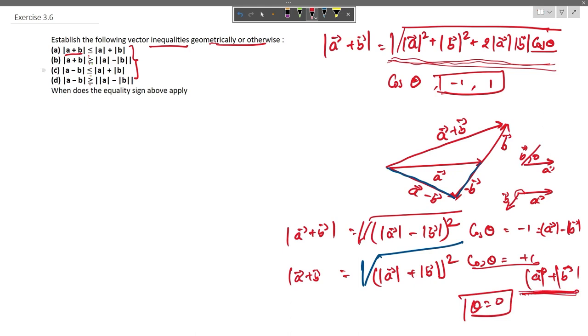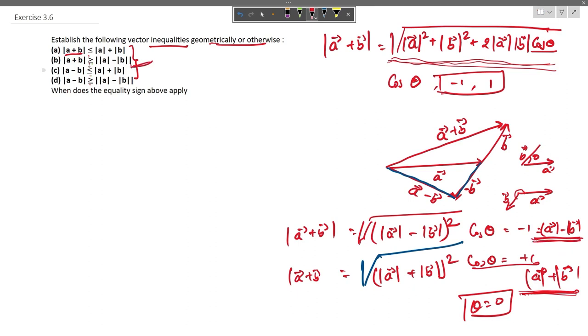Now the second question also says that the magnitude of the addition of vectors a and b is always going to be greater than or equal to a minus b. So we see that the minimum it can go is a minus b, the difference in the magnitudes of both the vectors. So this relation is always true here.